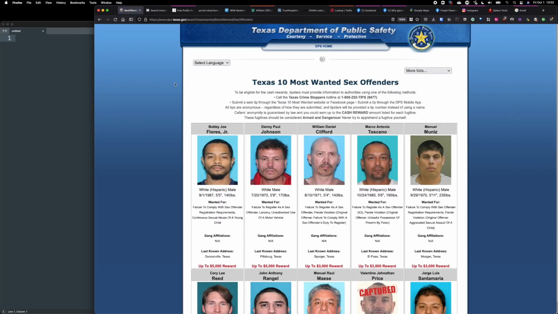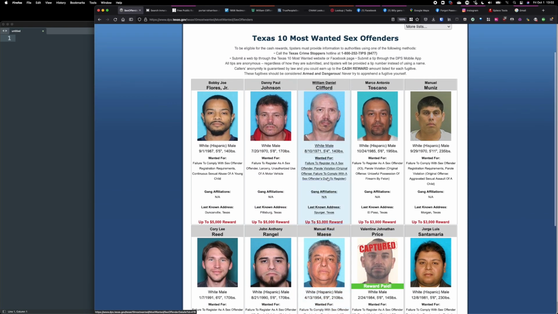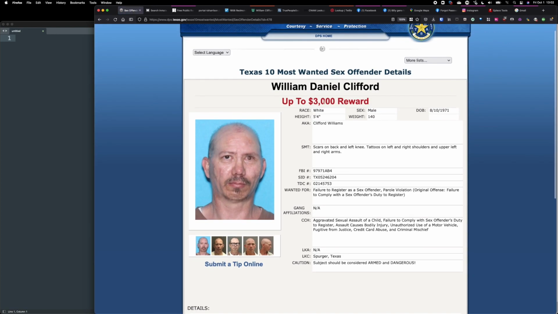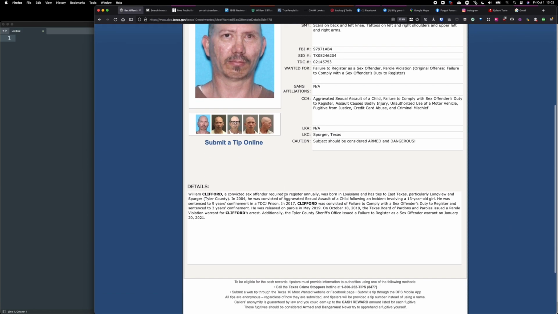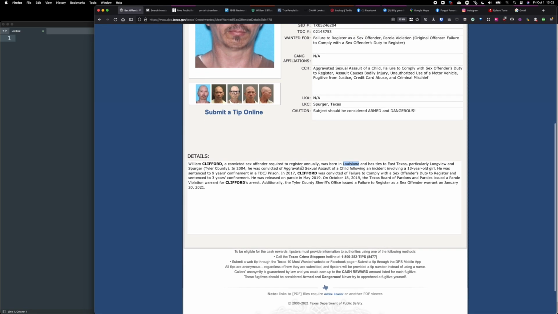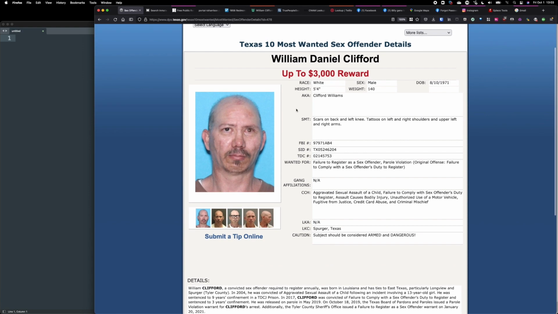Let's click on the first link, and we find Texas's 10 most wanted sex offenders. There's some reward for some of these. Some have been captured. Let's pick on this guy here. William Daniel Clifford, $3,000 reward. What's his offense? He failed to register as a sex offender, born in Louisiana, some basic information here, out of Texas, aggravated assault to a child. Yeah, so a lot of bad stuff. So he served some time in jail, but now there's a reward for his capture.